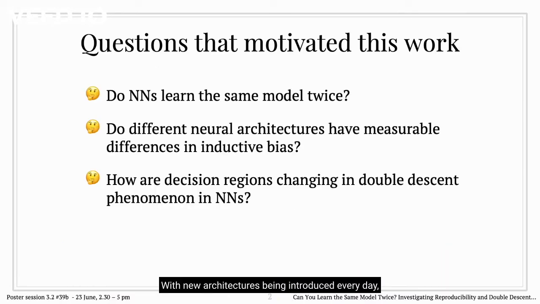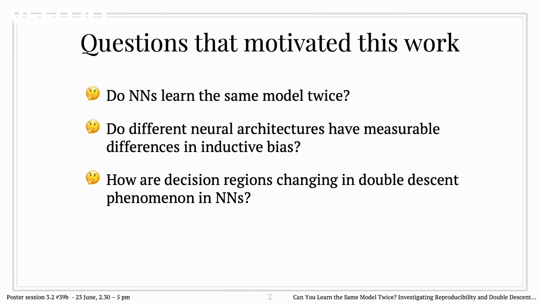With new architectures being introduced every day, it is important to understand how stable the models are and how introduction of each layer modifies the decision boundaries. To that end, we asked these two questions. Do neural networks learn the same model twice? Do different neural architectures have measurable differences in inductive biases? We also studied the deep double descent phenomena in ResNet models and looked at how the decision boundaries are changing as we traverse the double descent curve.